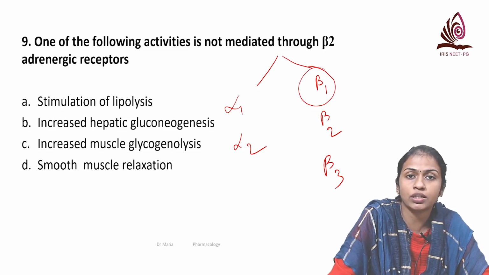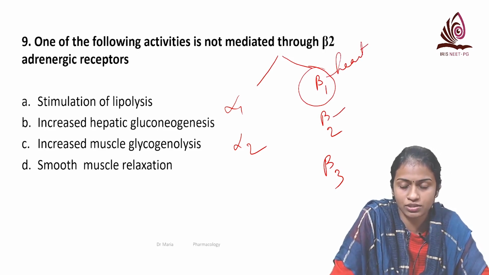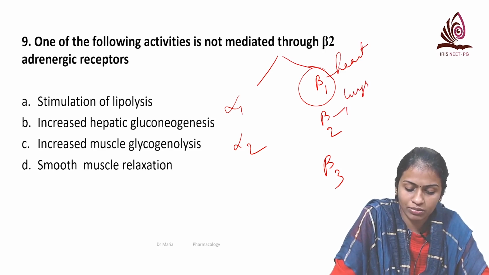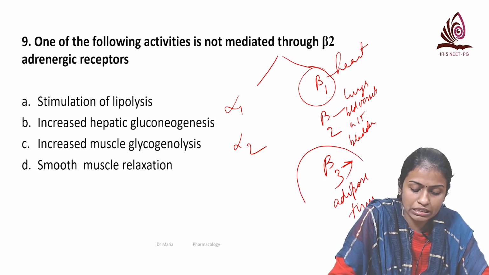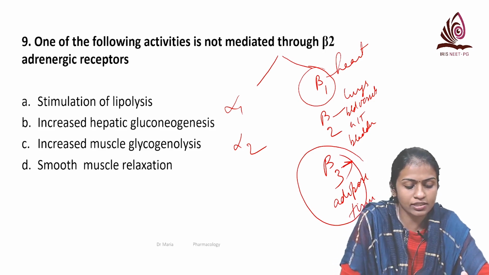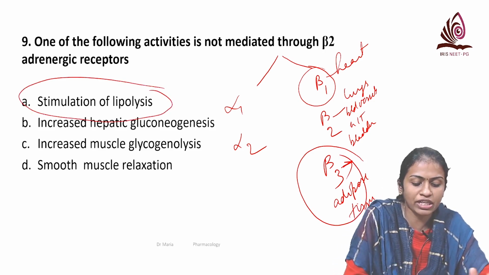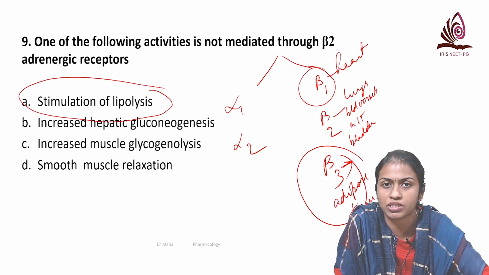Remember, we have one heart, so beta 1 is present in the heart. All the other areas, like we have two lungs, so on the lungs, on the blood vessels, everywhere else, on the GI, on the bladder, you have beta 2, and beta 3 is mainly present in the adipose tissue. So here beta 3 is involved in lipolysis. So the answer here is that stimulation of lipolysis is mediated via beta 3. All others are mediated via beta 2.